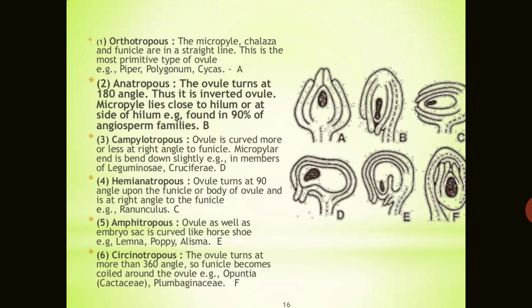And the next one is the Amphitropous, E type. The ovule as well as the embryo sac is curved like a horseshoe, in the Lemna or in the poppy plants. In the Alisma plants it is found.